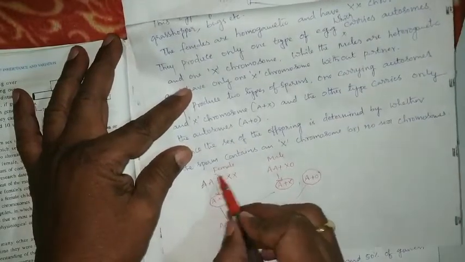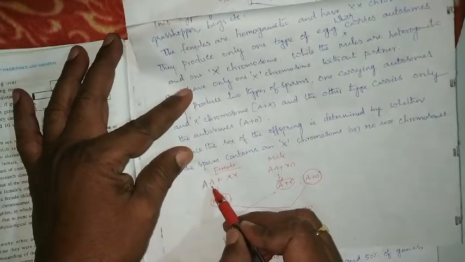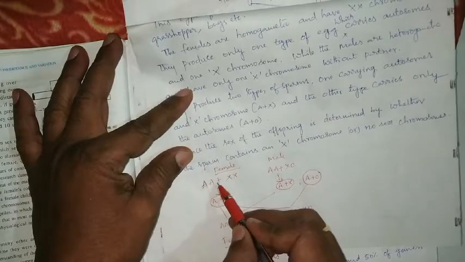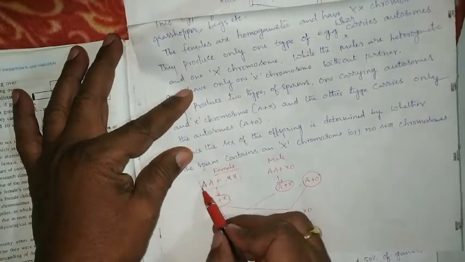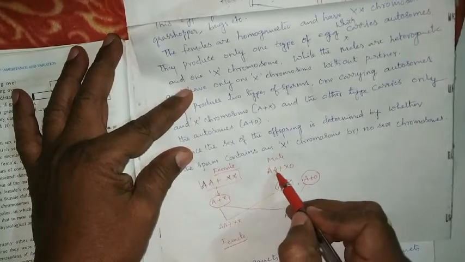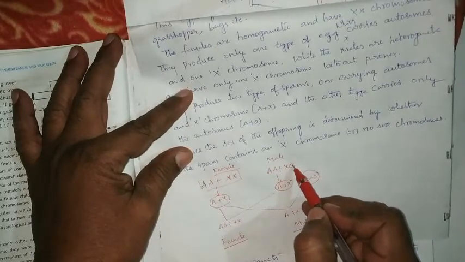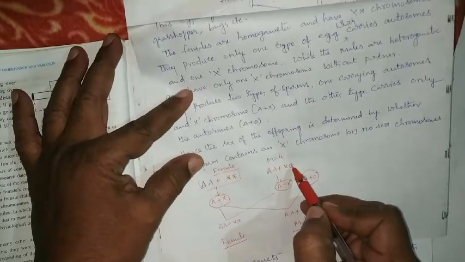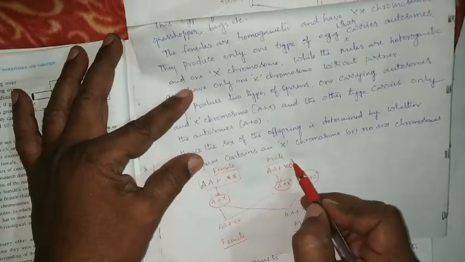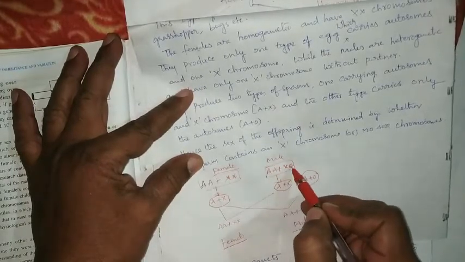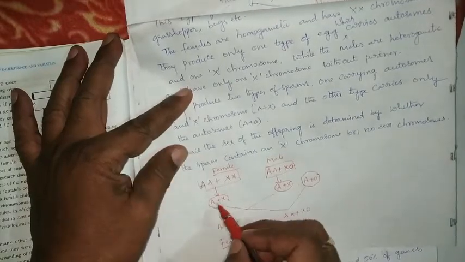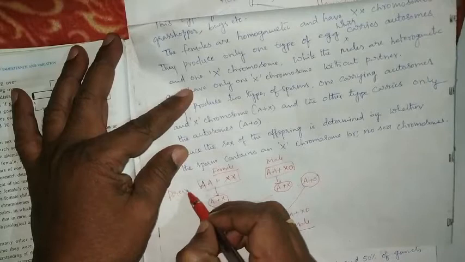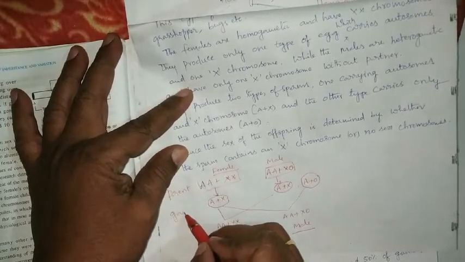Here the female is homogametic, AA autosomes plus XX. The male organism is AA plus XO, with no chromosome in place of O. So XO represents the male, which is also a heterogametic male. Here, what kind of gametes do they produce? This is the parent, which produces gametes.